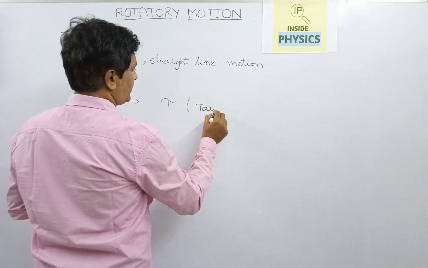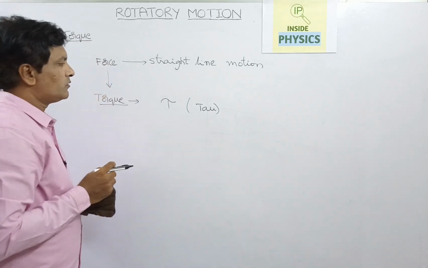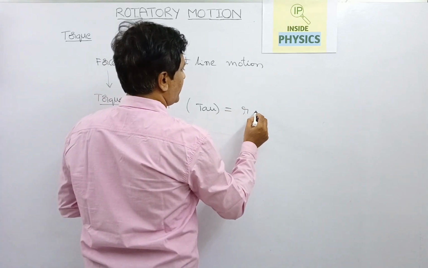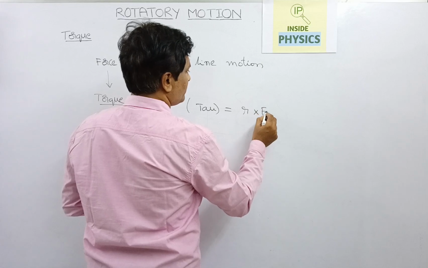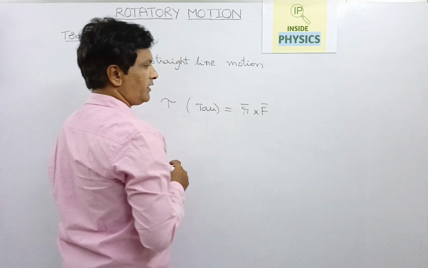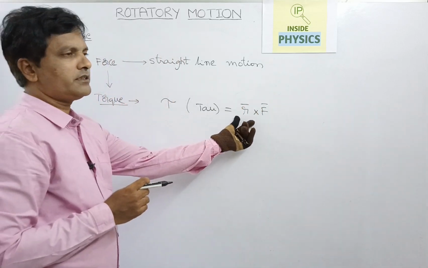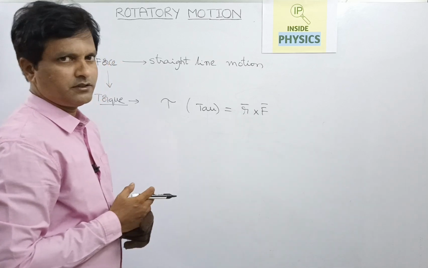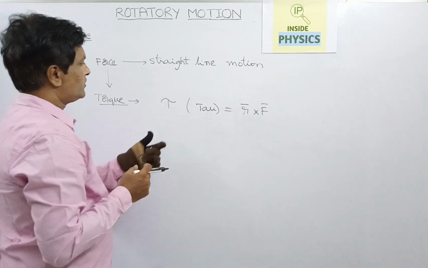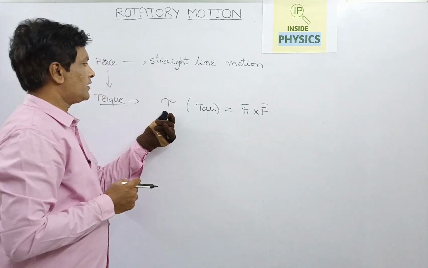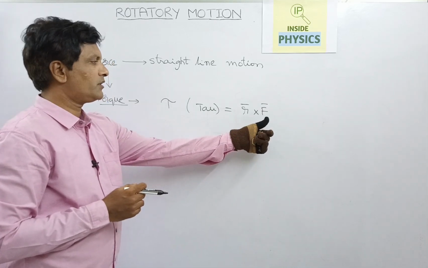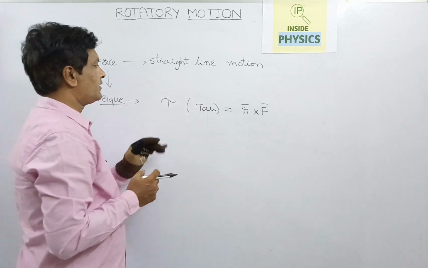Tau is equal to the cross product of the force vector and the distance vector. We will see what this force and this distance vector are. The torque is defined as the cross product of the force vector and the perpendicular distance.